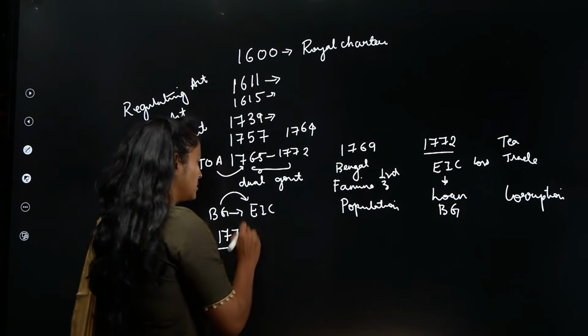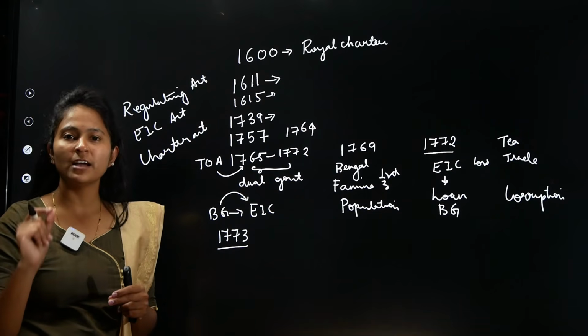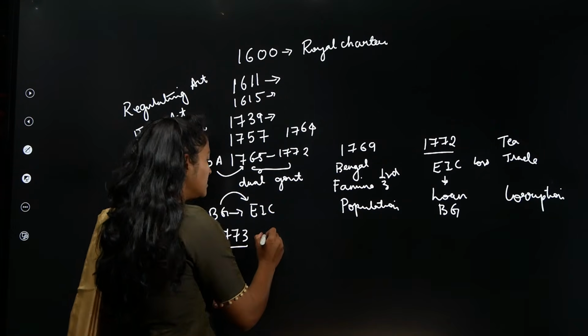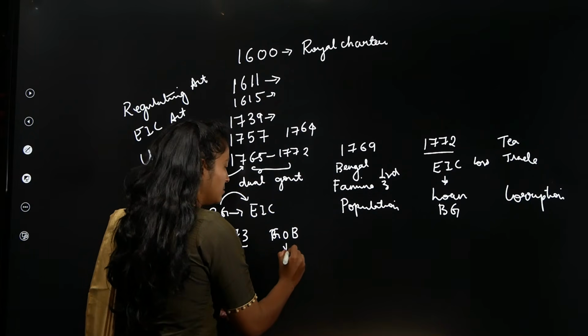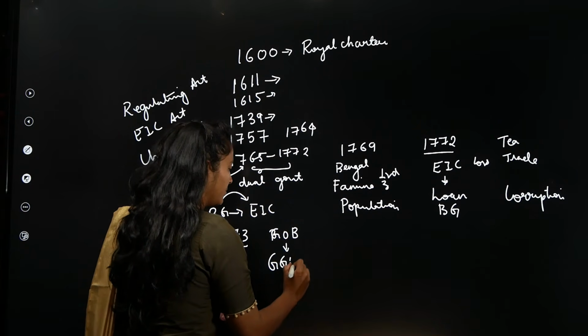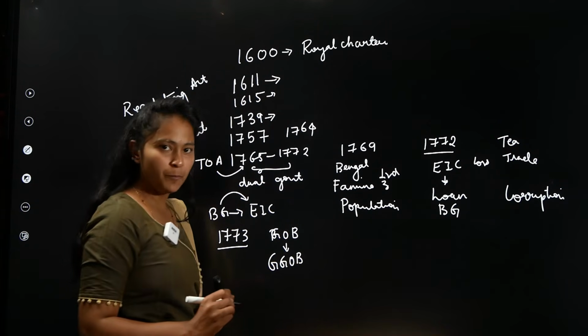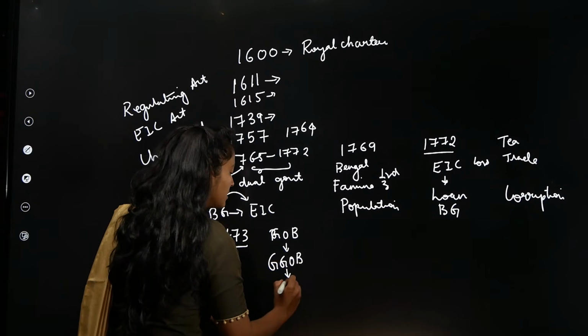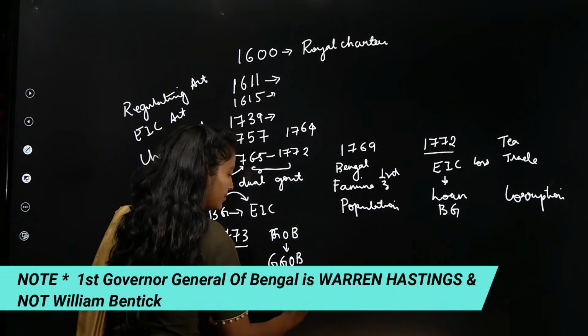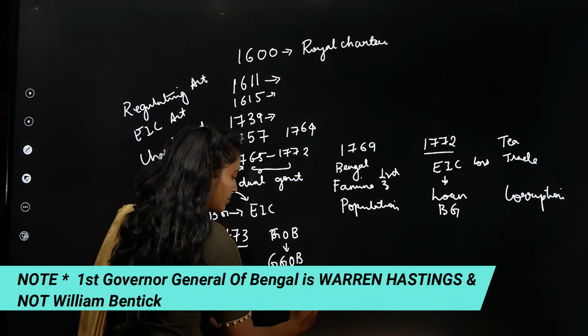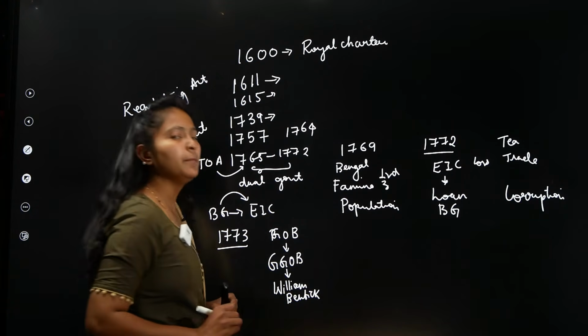In this, the first important provision mentioned here is that the Governor of Bengal becomes the Governor General of Bengal, and he is supposed to be William Bentinck.